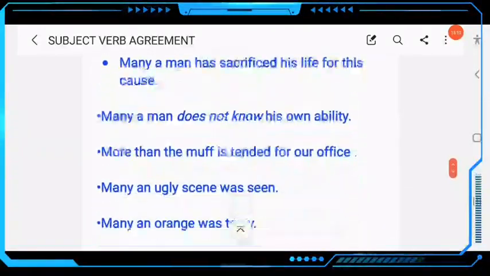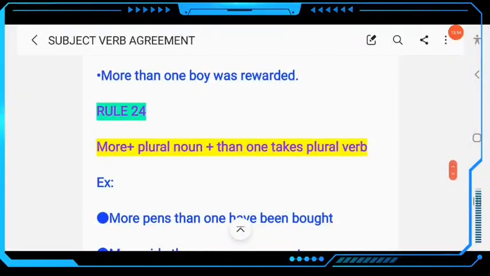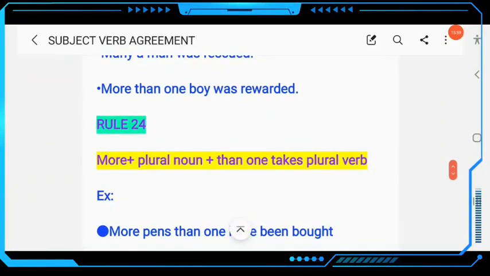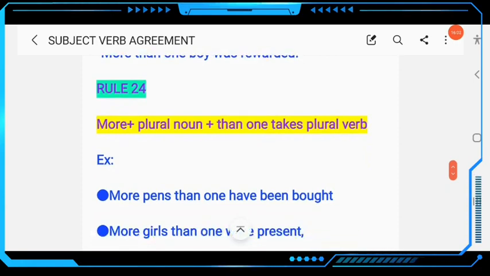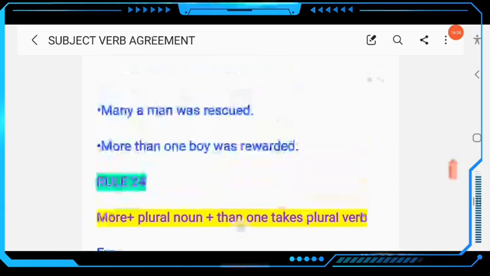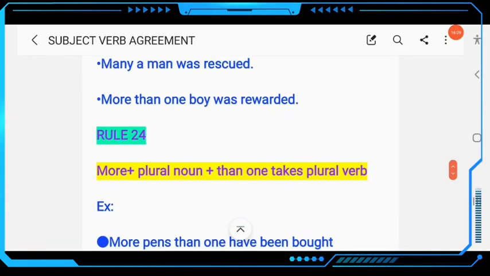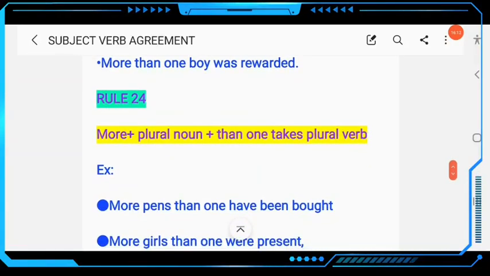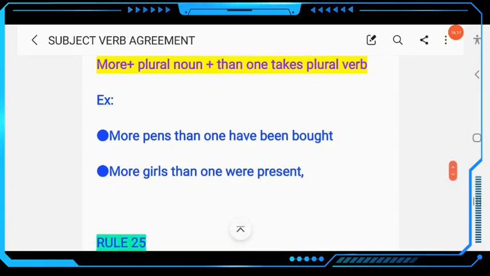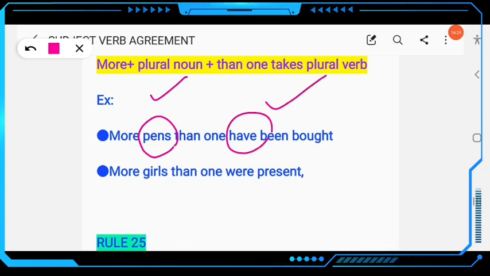Then next come to rule number 24. This is correlative with rule number 23. More plus plural noun plus than takes a plural verb. More pens than one have been bought. Here more and also pens are plural, and the verb will also be plural. More pens than one have been bought.